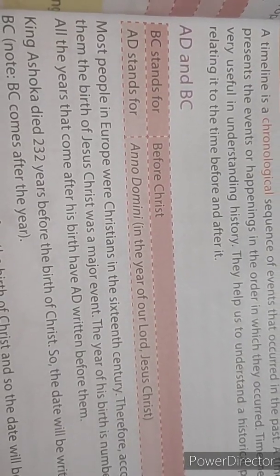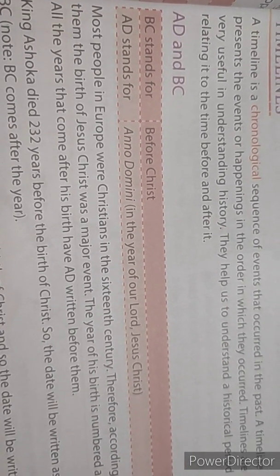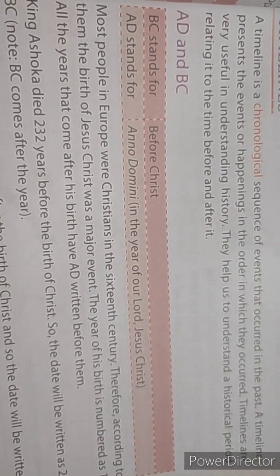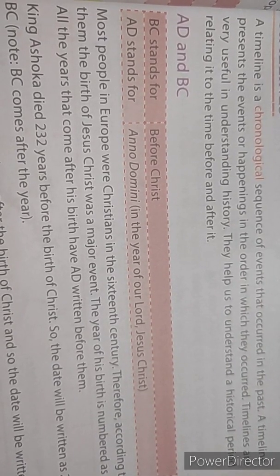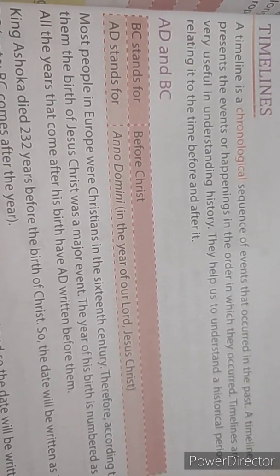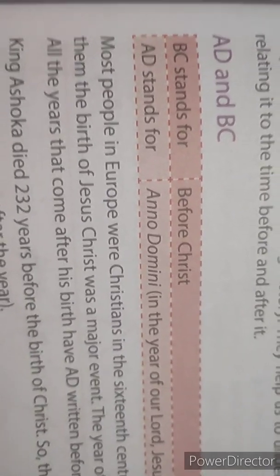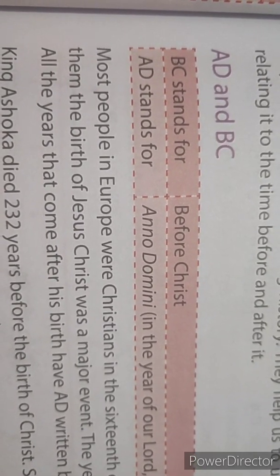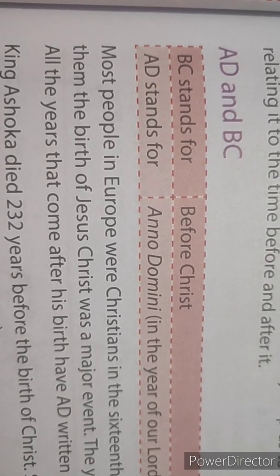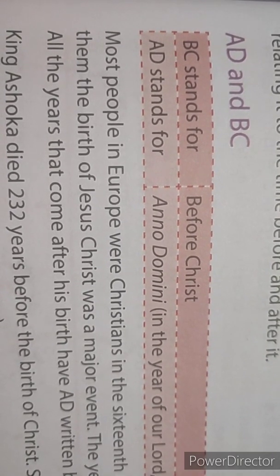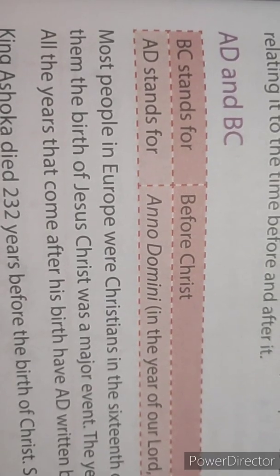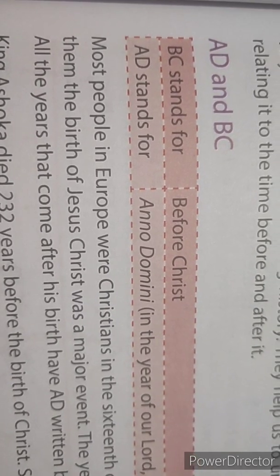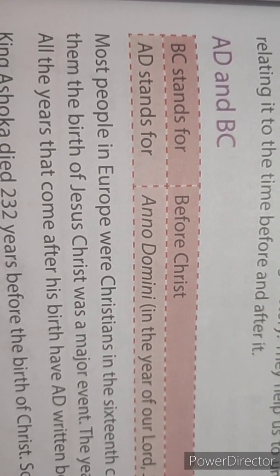Timelines are very useful in understanding history. They help us to understand a historical period relating to the time before and after it. Now, let us understand what is AD and BC. BC stands for before Christ. It means before the birth of Jesus Christ. And remember one thing more, you will write BC always after the year.